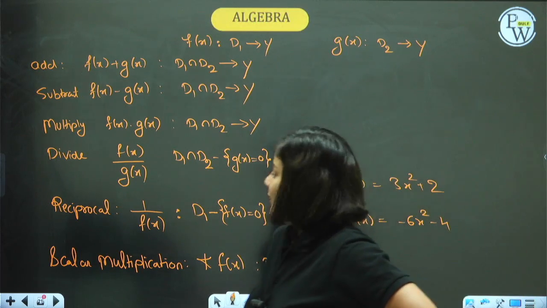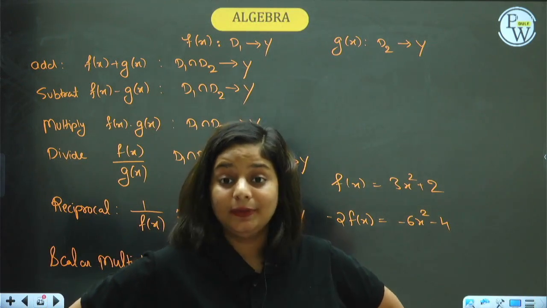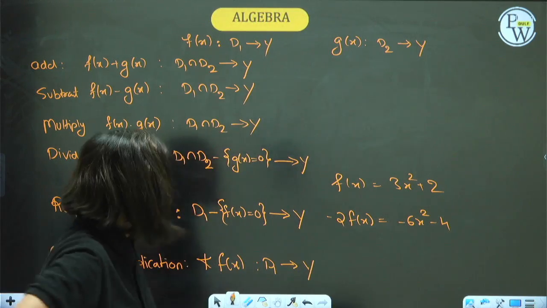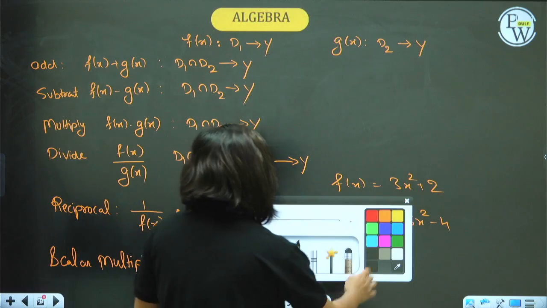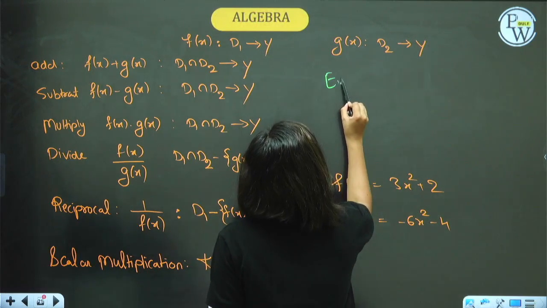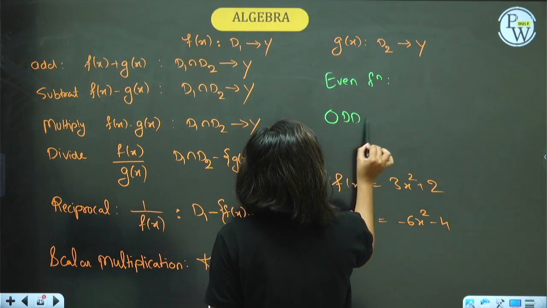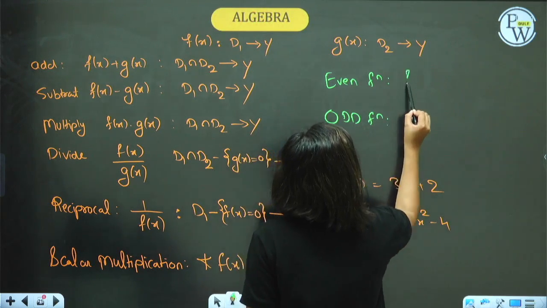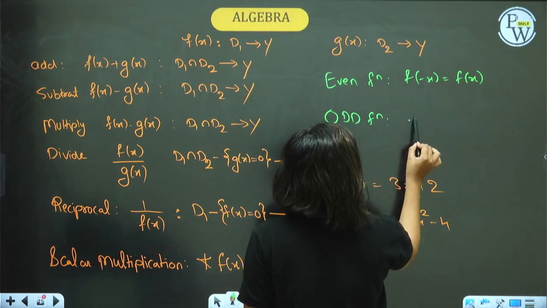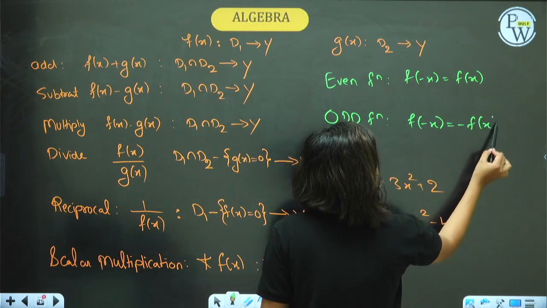It was quite a big chapter, so I took a good enough time to finish only the theoretical part. Last but not the least, two things, just FYI. There is something called an even function and an odd function. Even function is when f of minus x is the same as f of x, and odd function means when f of minus x is equal to minus f of x.